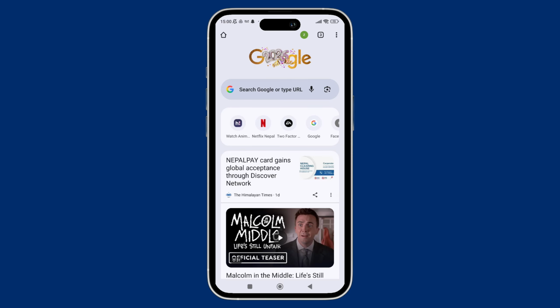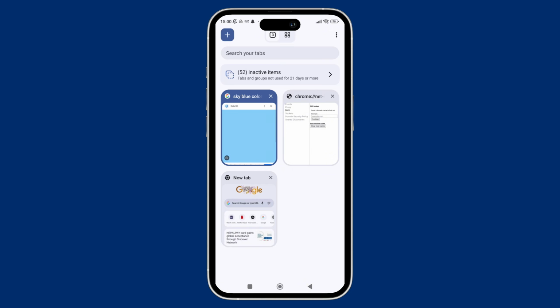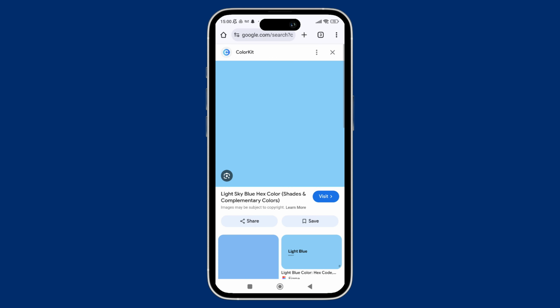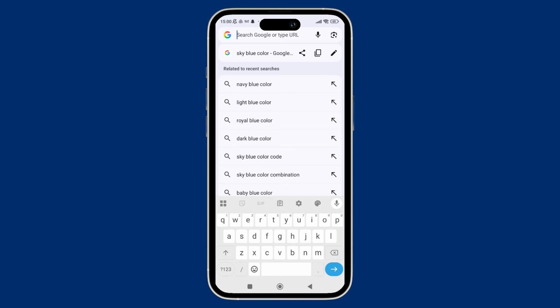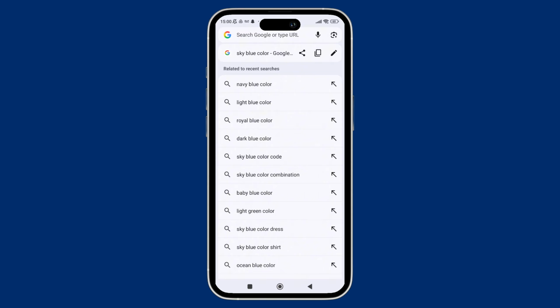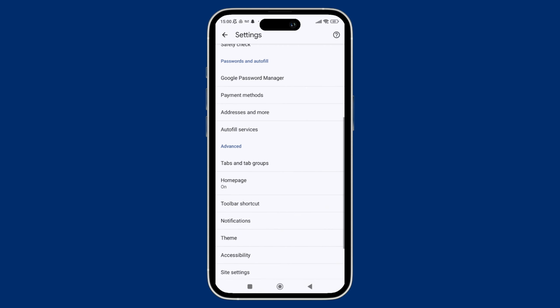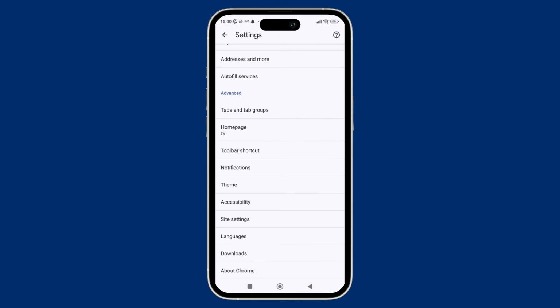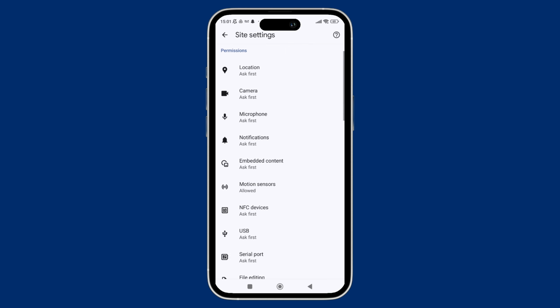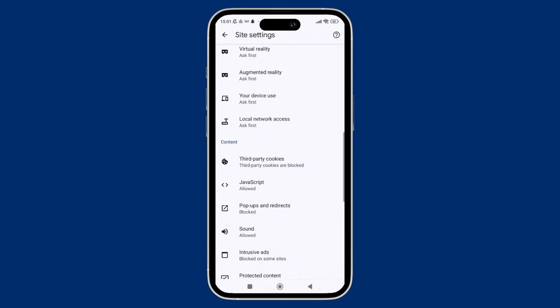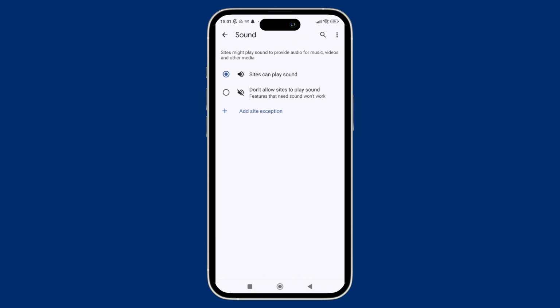So here you can simply open Chrome and go to the website that has the sound issue, and there you can just tap on the three dot icon shown in the top right corner of the screen, or you can even tap on the lock icon next to the website URL, and from there you can simply scroll down and tap on settings, and from here you can simply scroll down and tap on site settings, and here you can just scroll down and search for the sounds option, and here make sure that the sound is allowed.